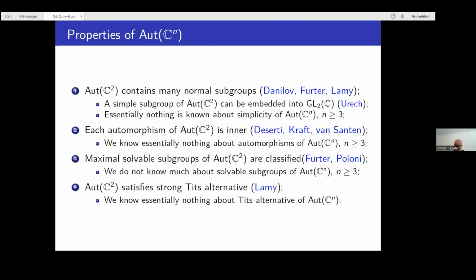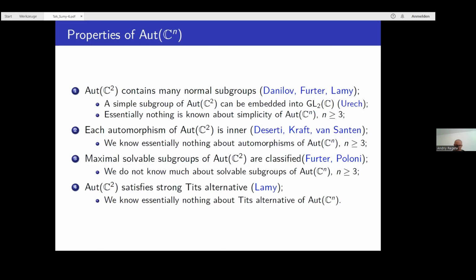So you see, I hope I convinced you that there is a big gap between the two-dimensional and higher dimensional cases. And today I will present some results in the higher dimensional case and some consequences of this result. So this is my goal today.